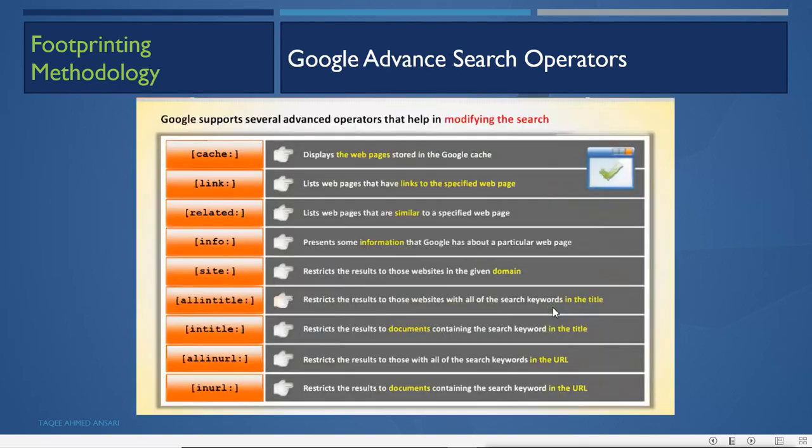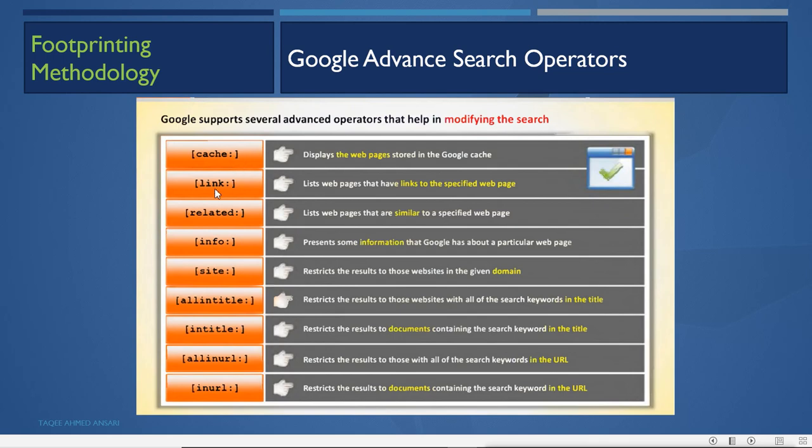Now how will you do that? You will use the Google advanced search operators. Google supports several advanced search operators that help in modifying the search, like the operator cache. You mention this as cache colon, and that displays the web pages stored in the Google cache. So it will show you the pages within the cache, and after this you mention the search which you want to search.